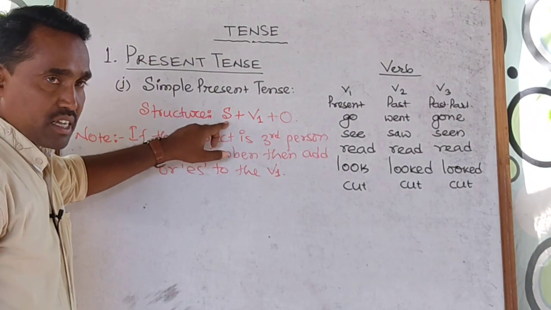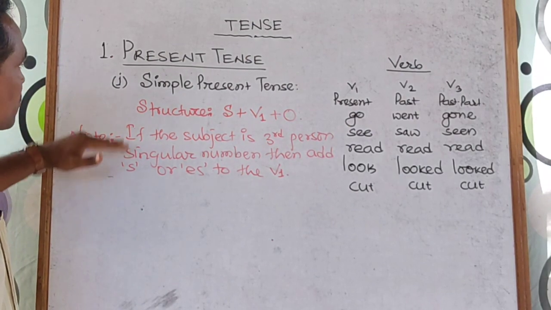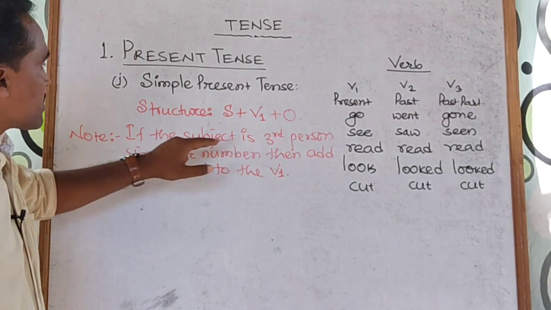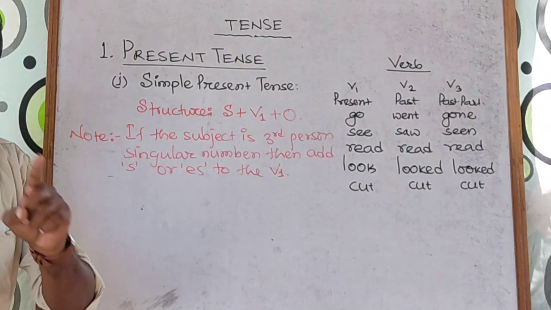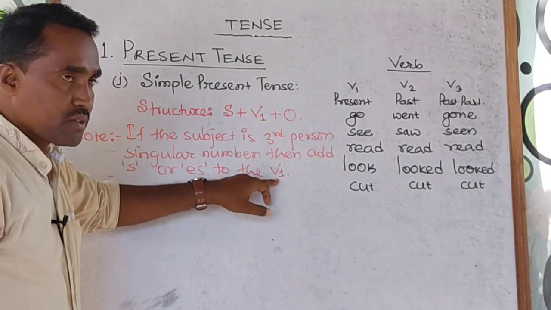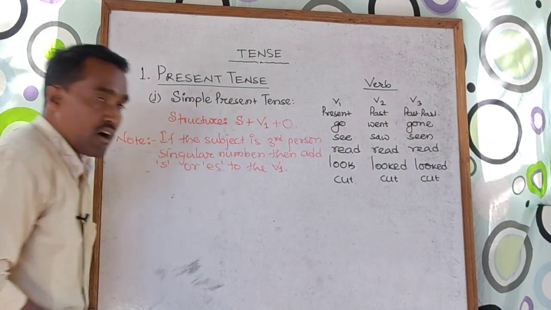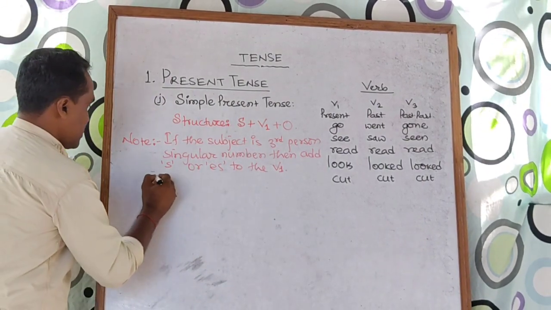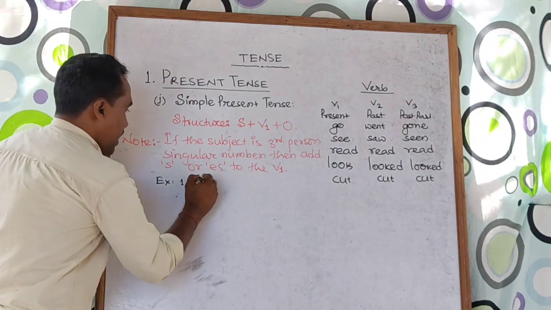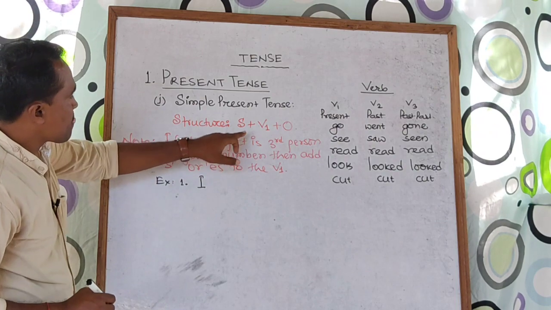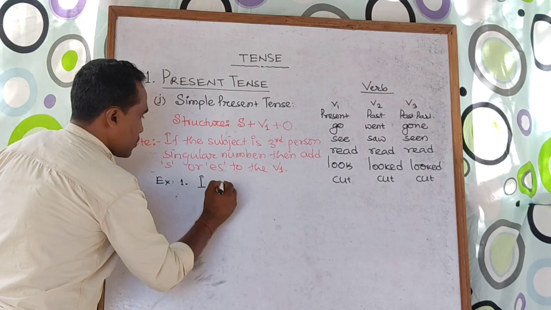So, subject, V1, then object, and the note should be very important here for simple present tense. If the subject is third person singular number, then add s or es to the main verb or V1 form of the verb. So, now take a look at a few examples. Suppose example number 1 is here. I is the subject, then take any verb. If I take go,